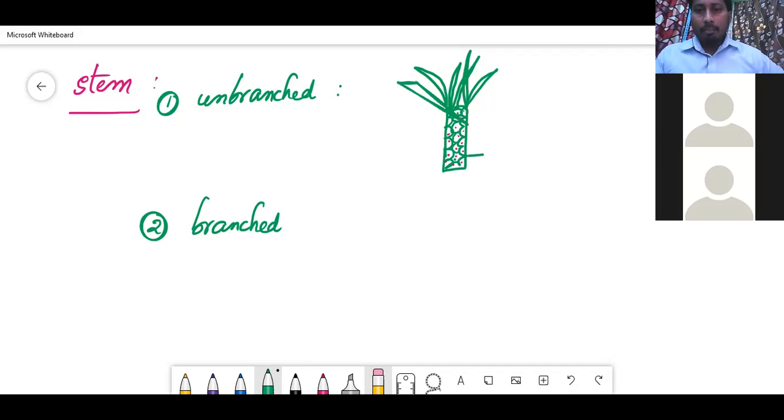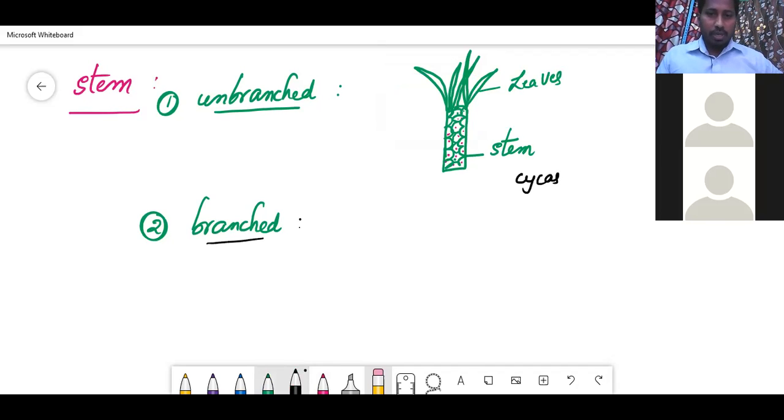See, this is a stem. These are leaves. Okay, unbranched. There are no branches in this. Example, Cycas.